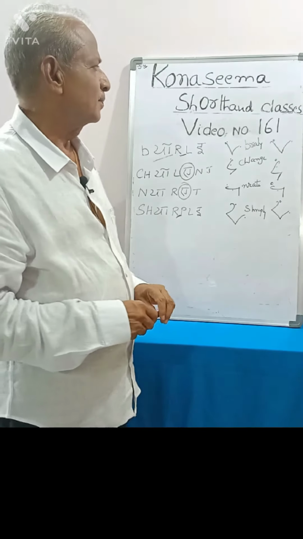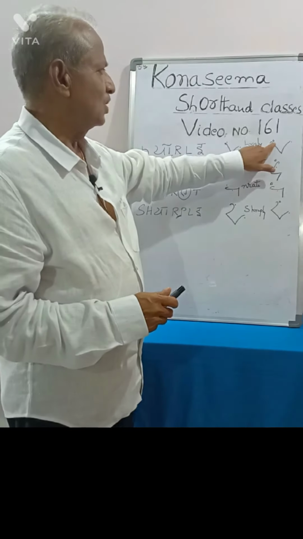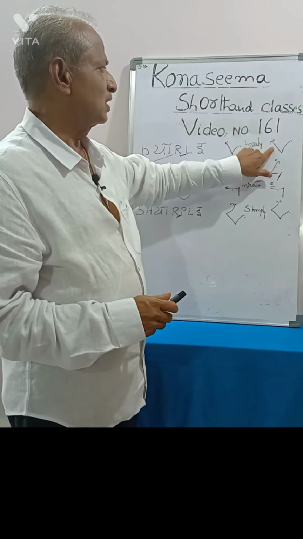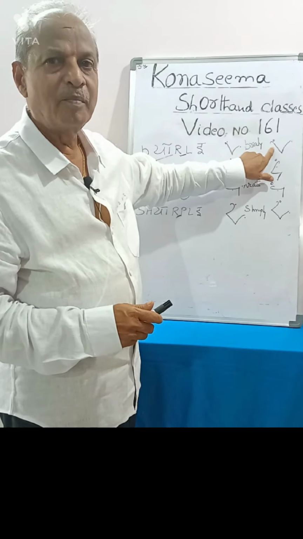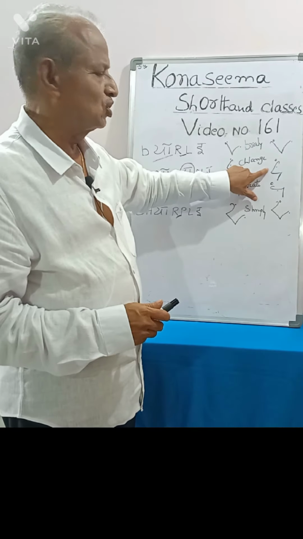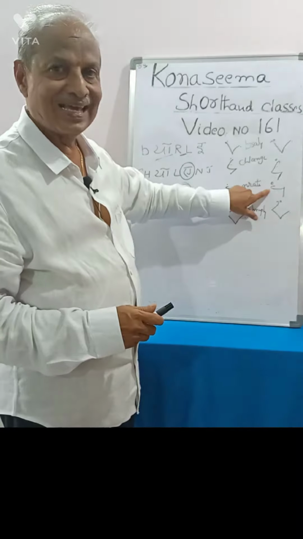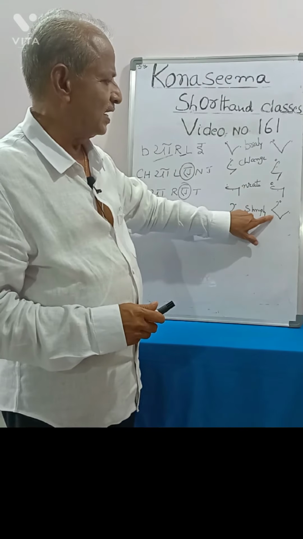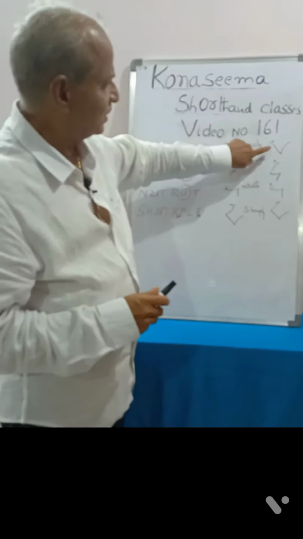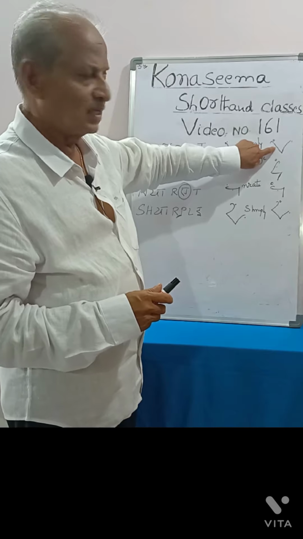That's why a facility is given here to write a small circle instead of a dot, so that it can be spelt as barely. This is as challenge. This is as narrate. This is as sharply. You see the difference. Here, this small circle is written after the B stroke.